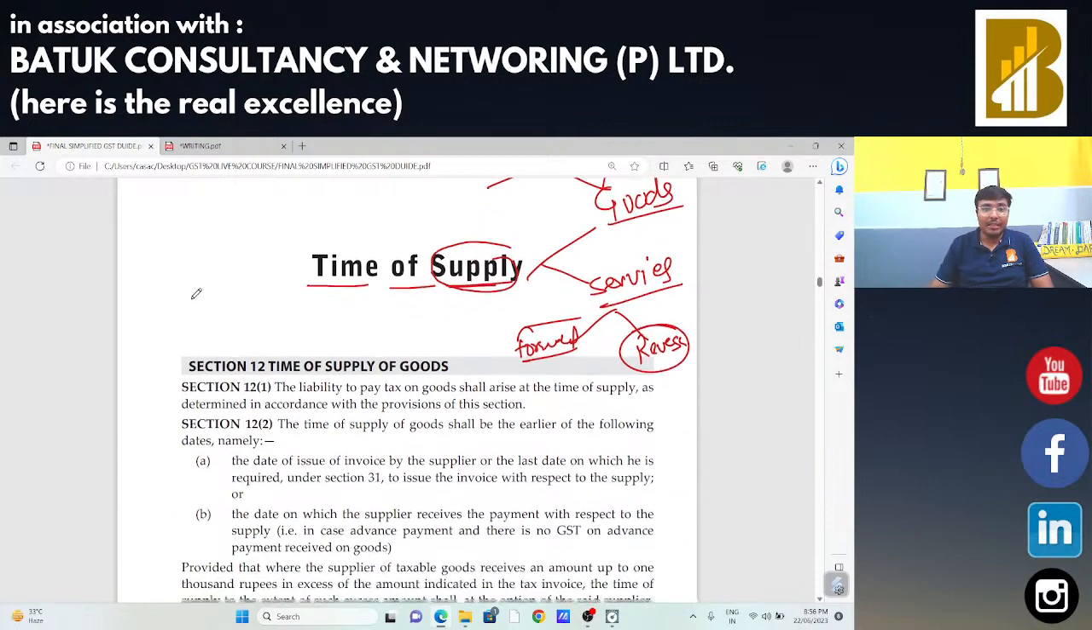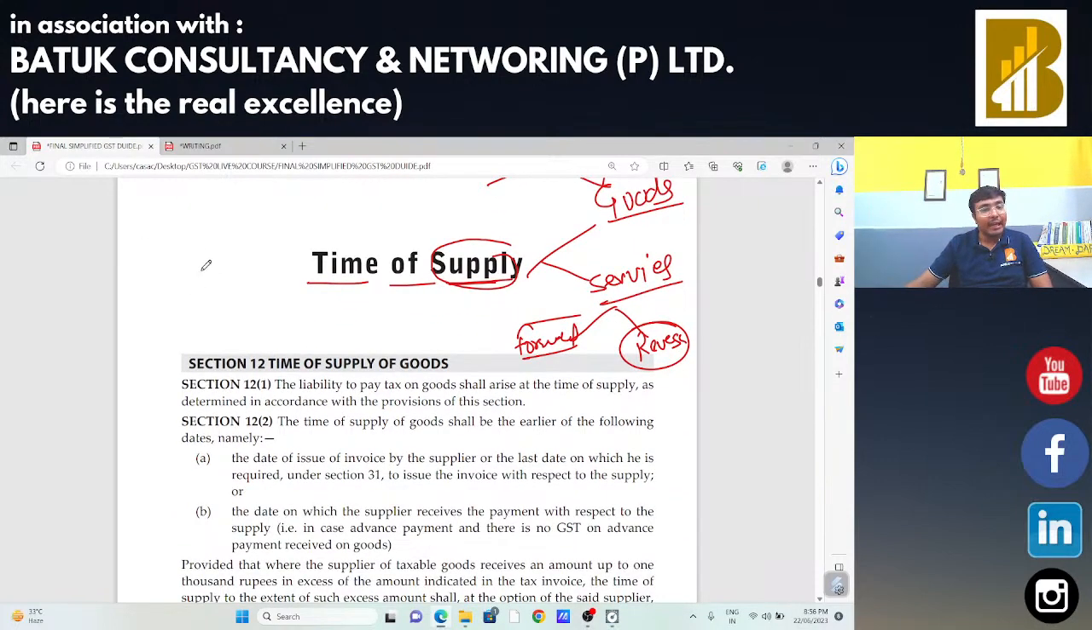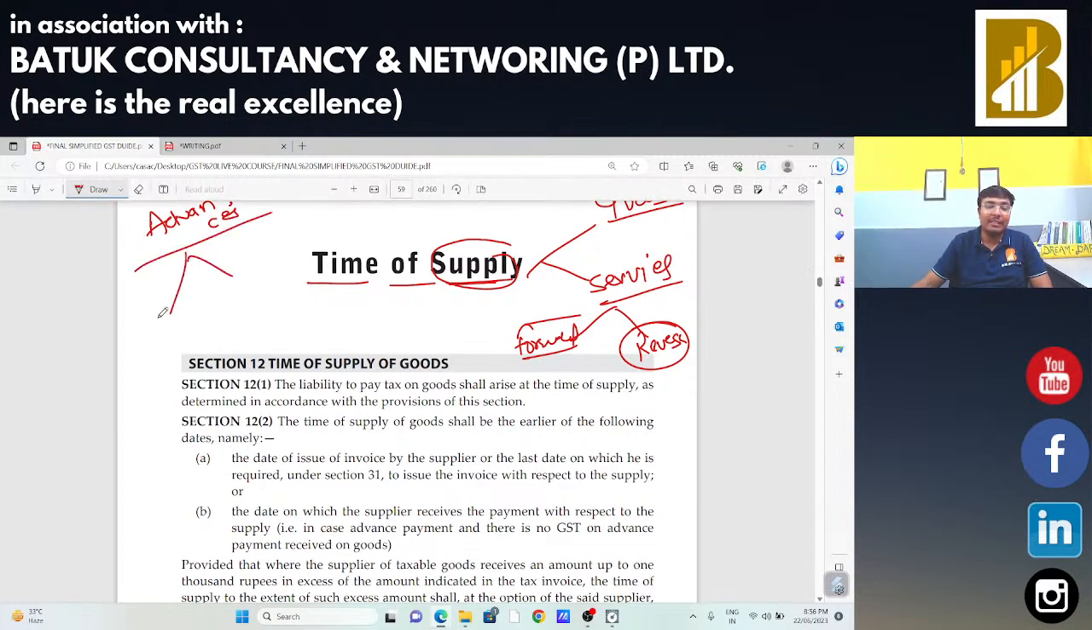Before moving ahead, let me clear one thing. Sir, GST is also levied on advances. There is a GST provision on account of advances also. But in case of advances on account of goods, there is no GST. On account of advances on account of services, GST should be charged.